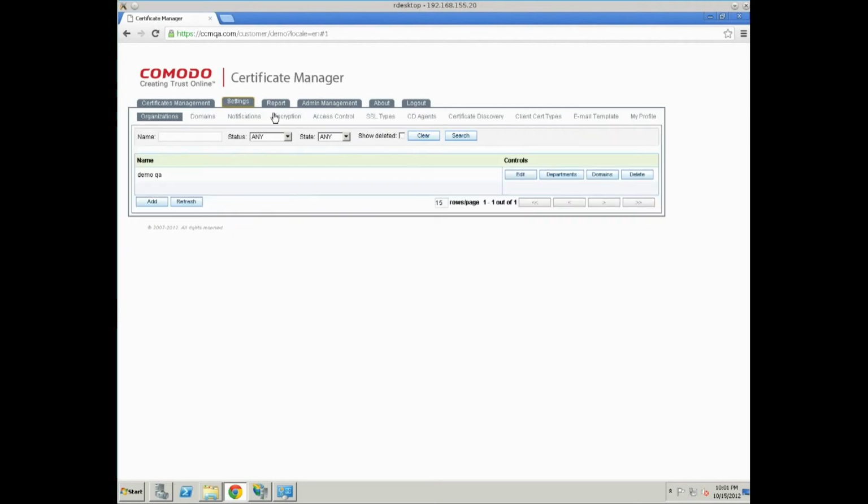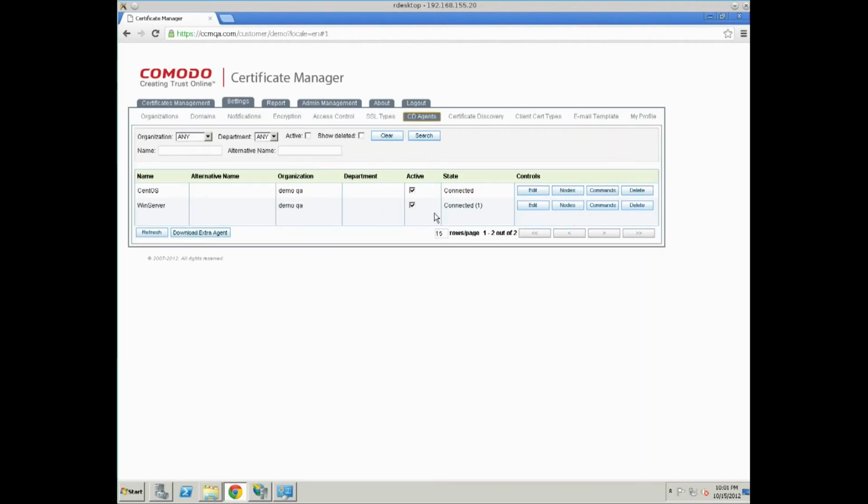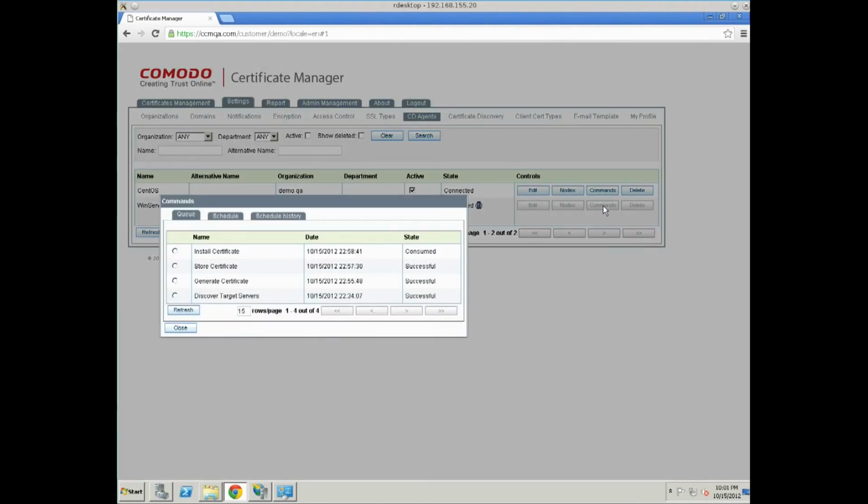We can go to settings again, CD agents, and look at what is happening. You've got one command waiting. Here we see that the certificate was generated, then stored locally, and now it's installing. This procedure takes a few minutes. Here it is, successful. Click close.